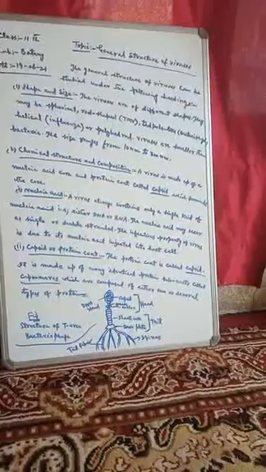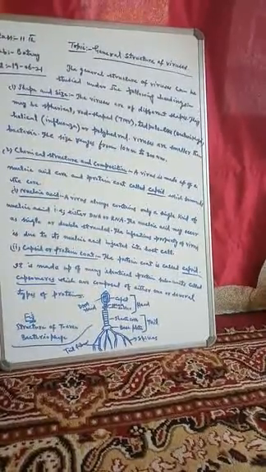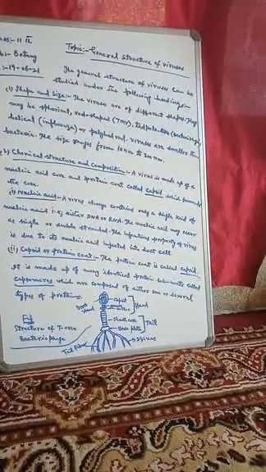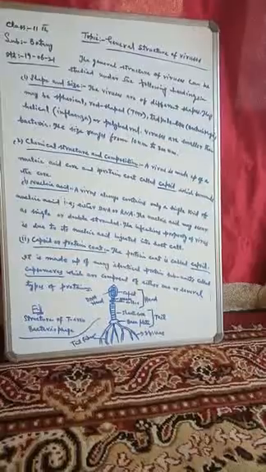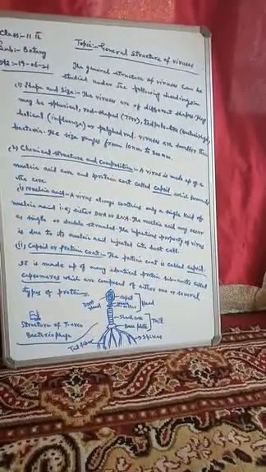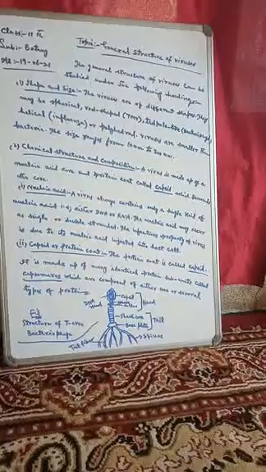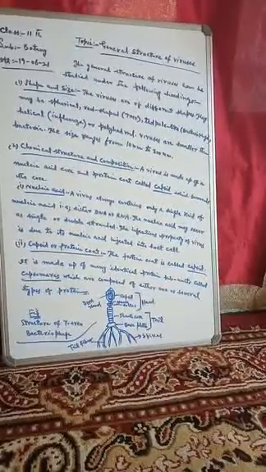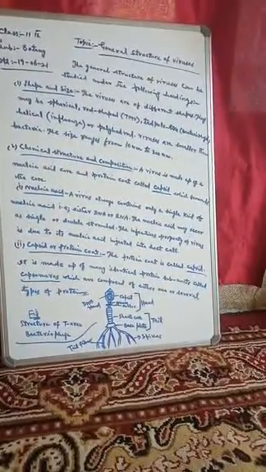Now what is this nucleic acid? A virus always contains only a single kind of nucleic acid, that is either DNA or RNA. You should remember the nucleic acid of virus is of a single kind.